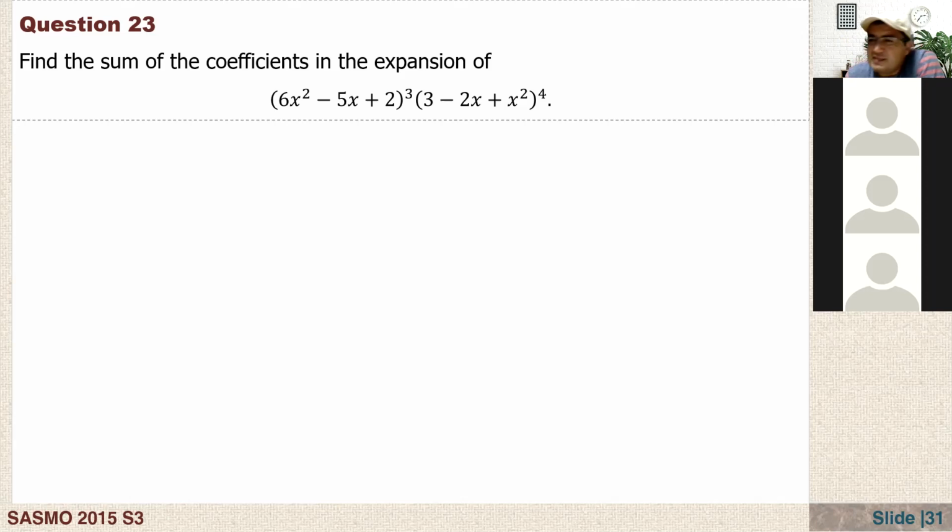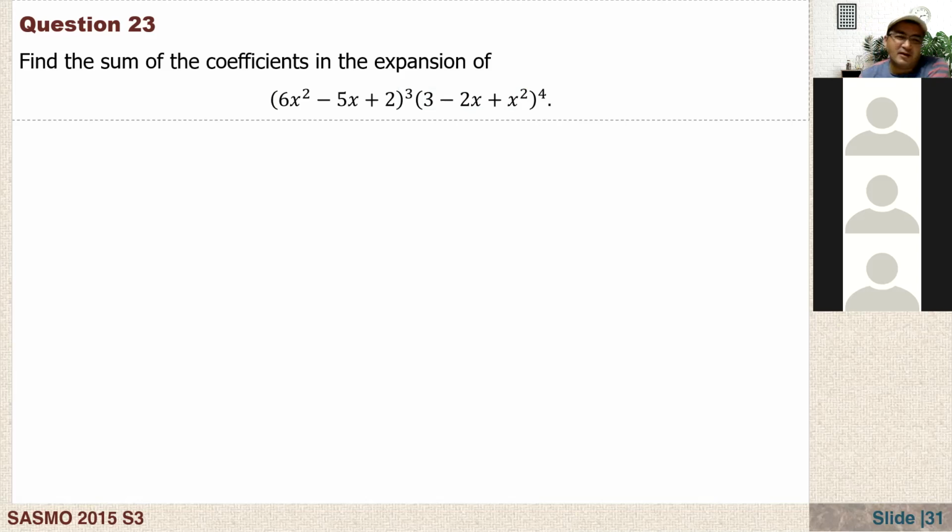I found the coefficient in here, then to the power of 3. Okay, what is the coefficient here? The coefficient in the first one, 3? Or 1. Is 2 counting as well?